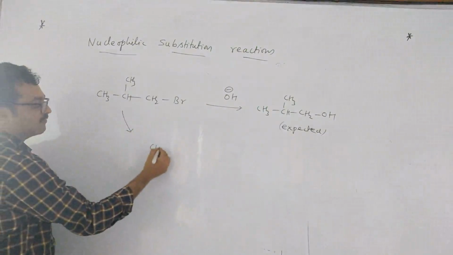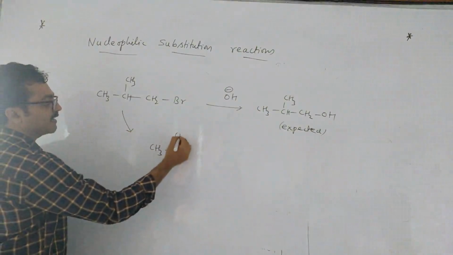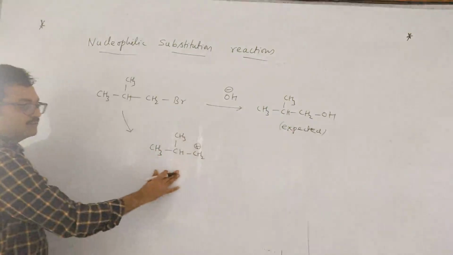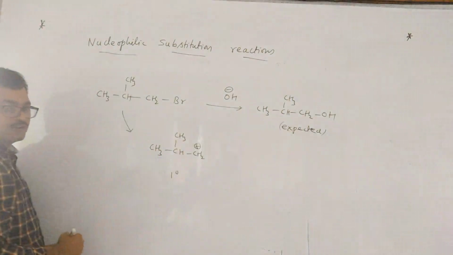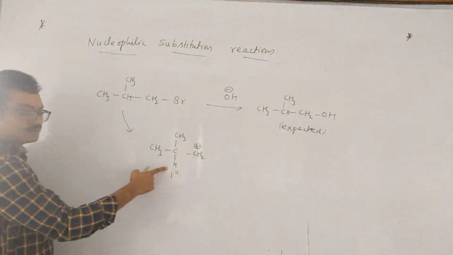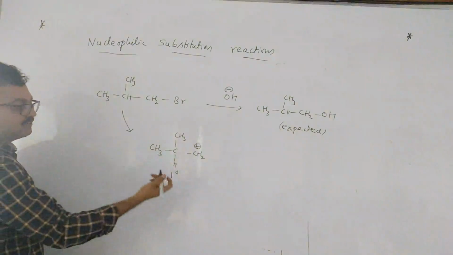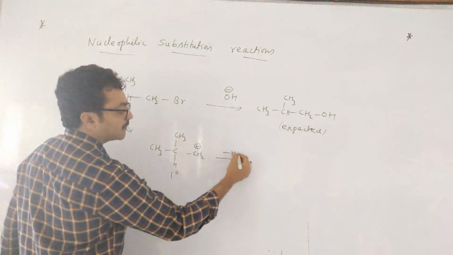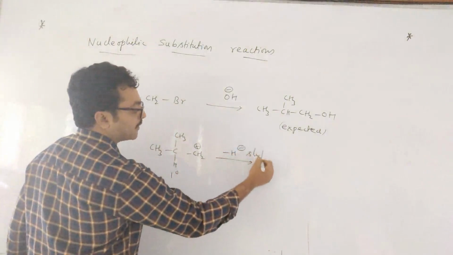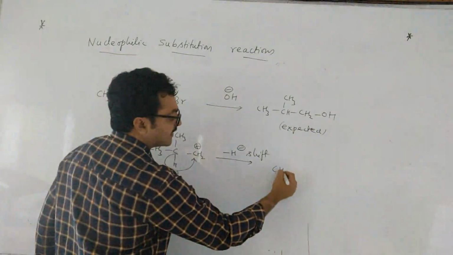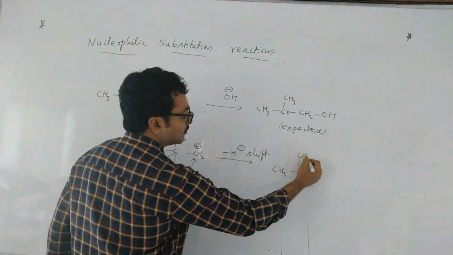What is the first step, children? First step you will get a carbocation, ionization of alkyl halide takes place. This is a 1 degree carbocation, and next carbon has hydrogen, so there is always possibility to shift hydride or methyl. In this case hydride shift takes place, H minus, not H plus. H minus will go here and you will get a 3 degree carbocation which is more stable.